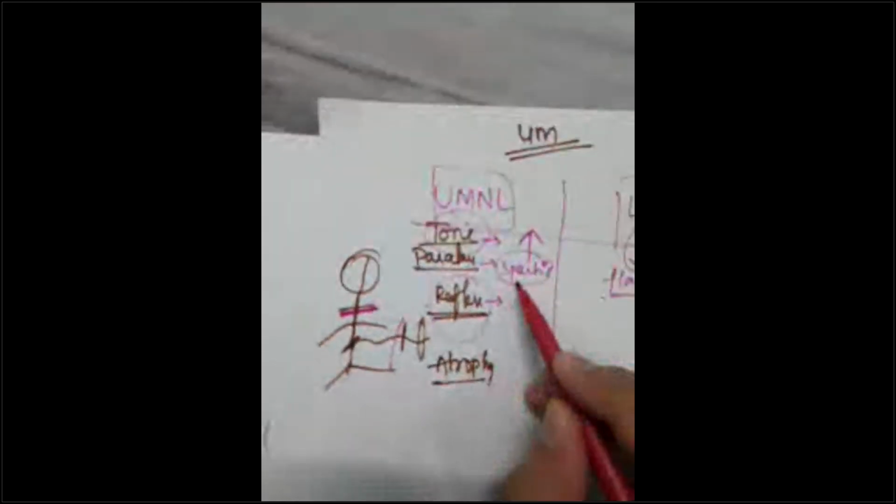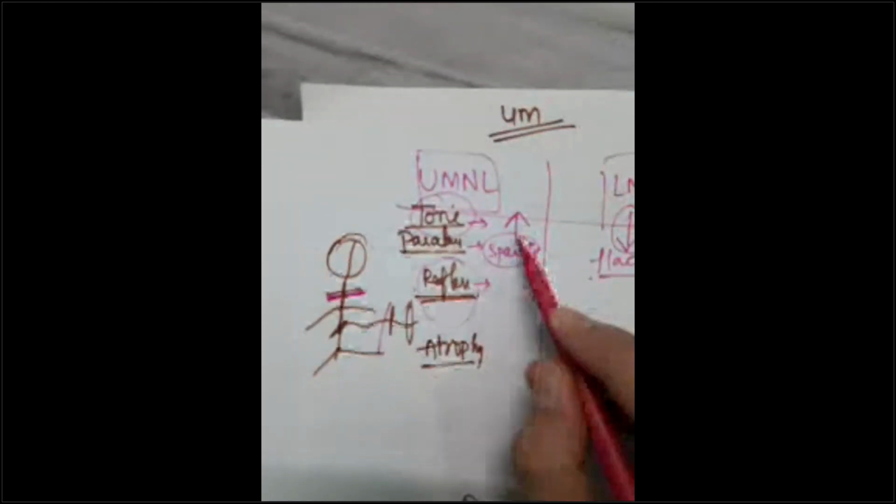How will be the reflexes? Tone is increased. Paralysis is there with increased tone. Spastic paralysis. This lower motor neuron pathway is hyperactive. I told you, when there is no inhibitory influence, okay, from here it will come.